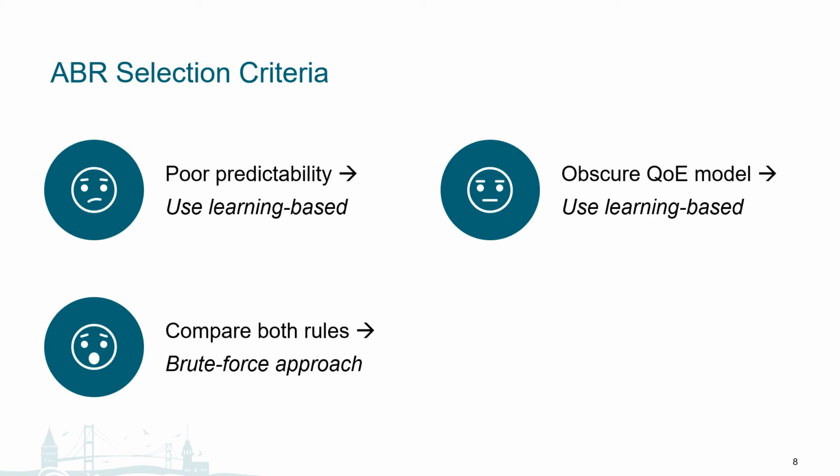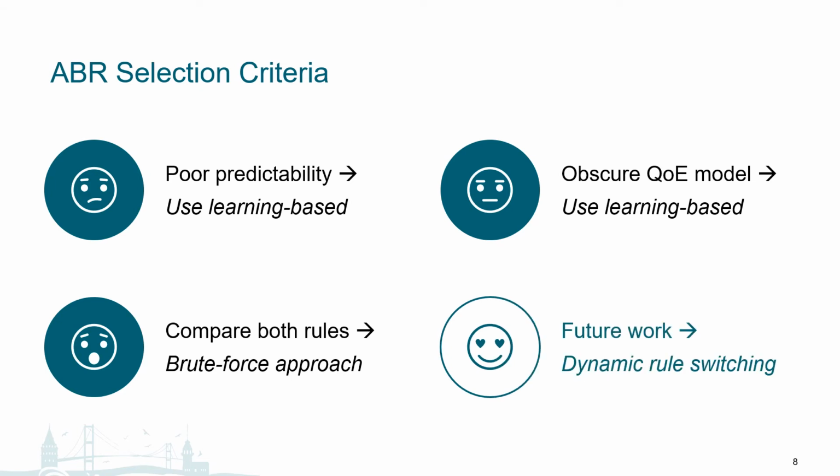This approach is somewhat more tedious, like brute force, but is also useful as we begin to explore the idea of ABR selection or switching, because these experiments would help us better understand the strength of either ABR under different conditions. Then, with that knowledge, we could explore the possibility of dynamically switching between both ABRs based on changing user requirements, media, or environment factors. We hope to explore this as a part of our future work.